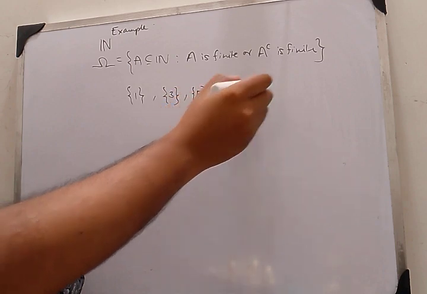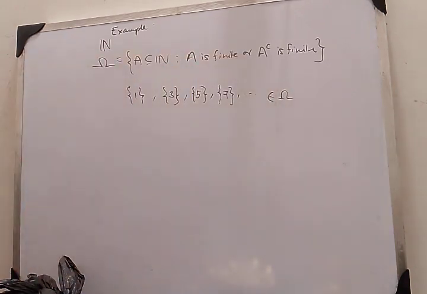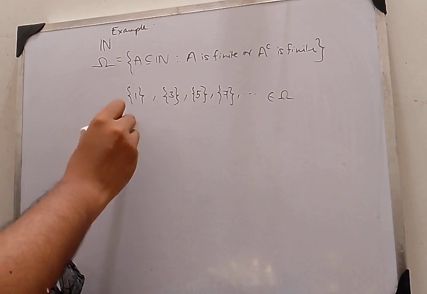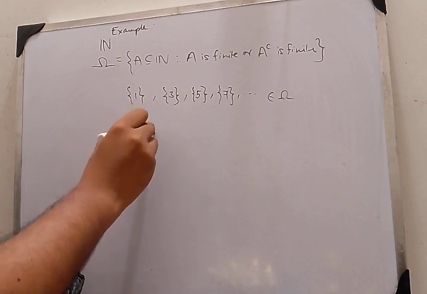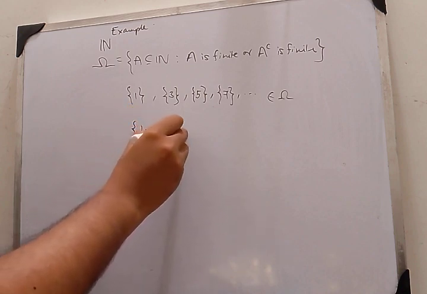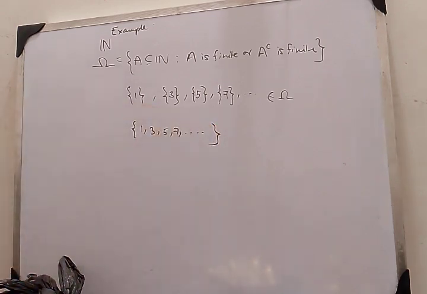Okay. All of them belong to omega. Why? Because they are finite. Okay. Now, have you noticed one thing, that if I take their union, what do I get? I get the set of odd natural numbers.